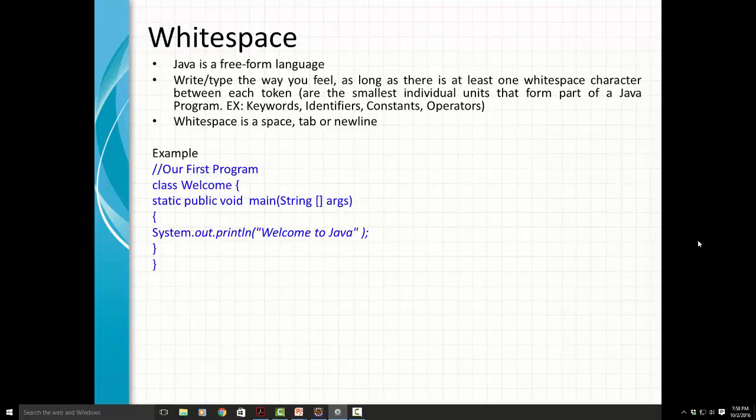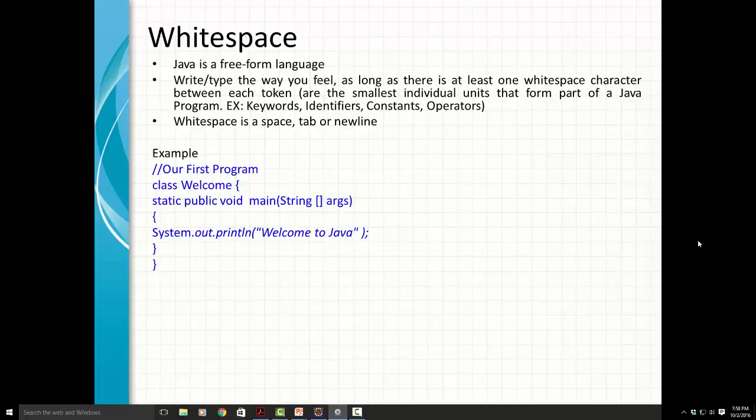Now, let us discuss what is whitespace. As we know, Java is a free-form language. What that means is that we can write our program the way we feel, as long as there is at least one whitespace character between each token. Now that token can be your class name, it can be your keyword, it can be your constant, it can be any operator, any identifier. So as long as we have one whitespace character, then we are all fine.